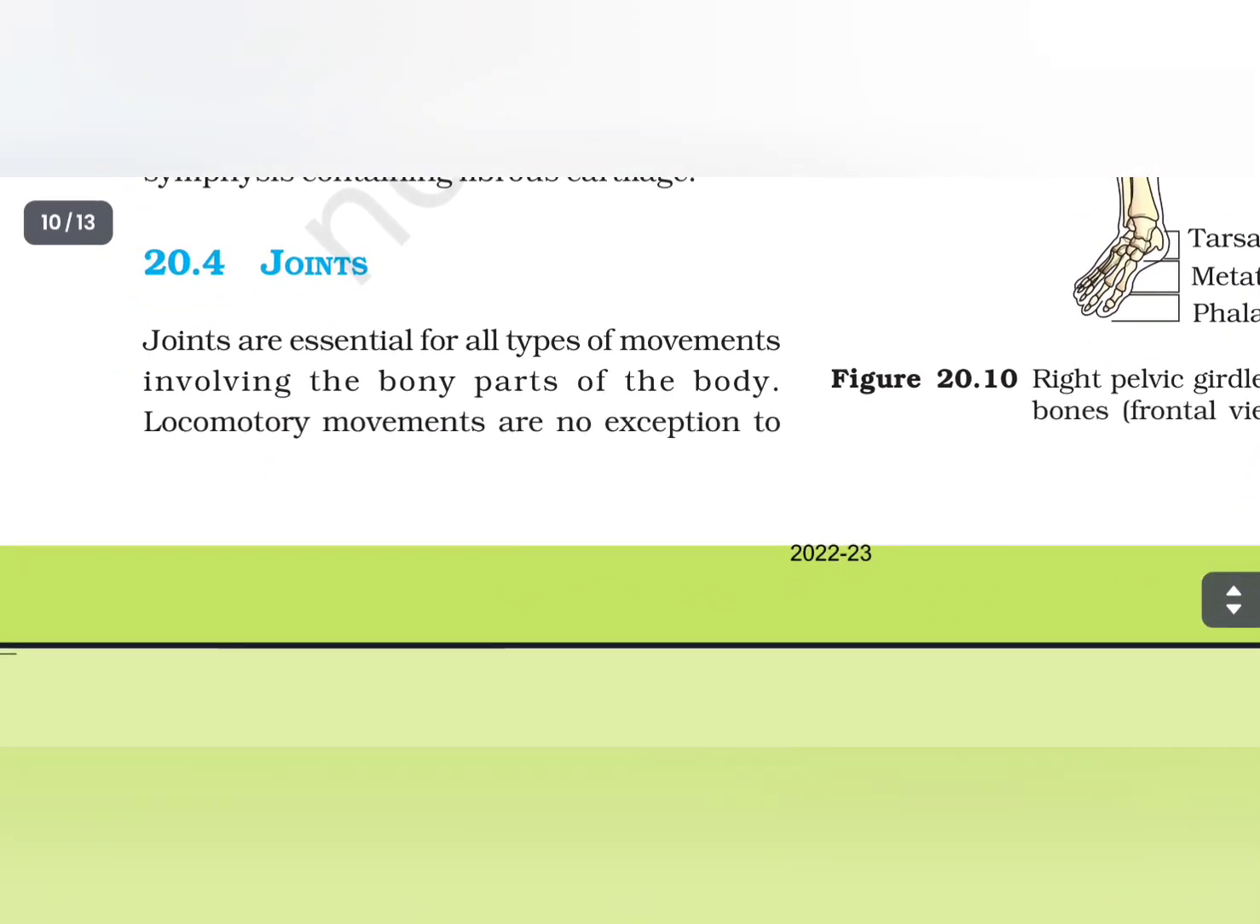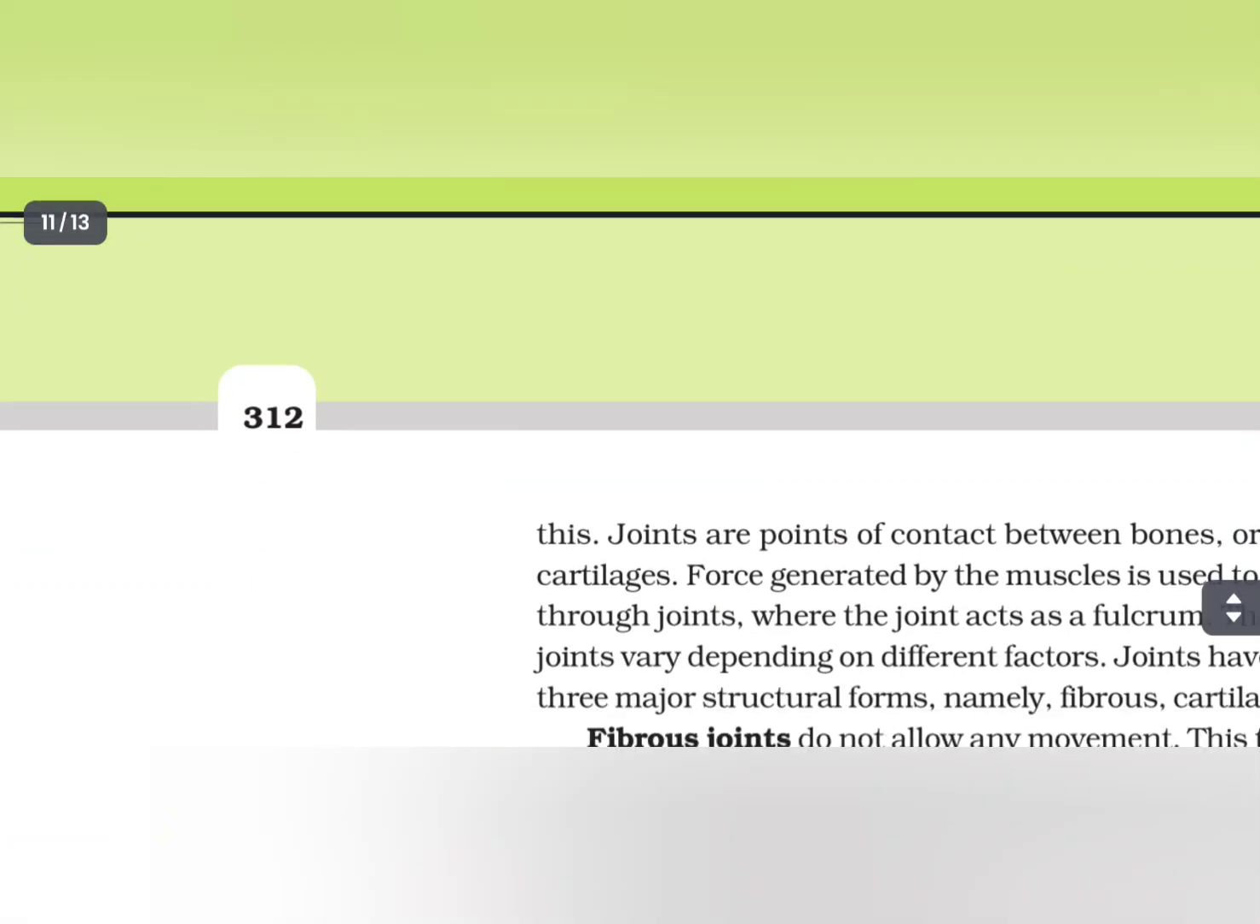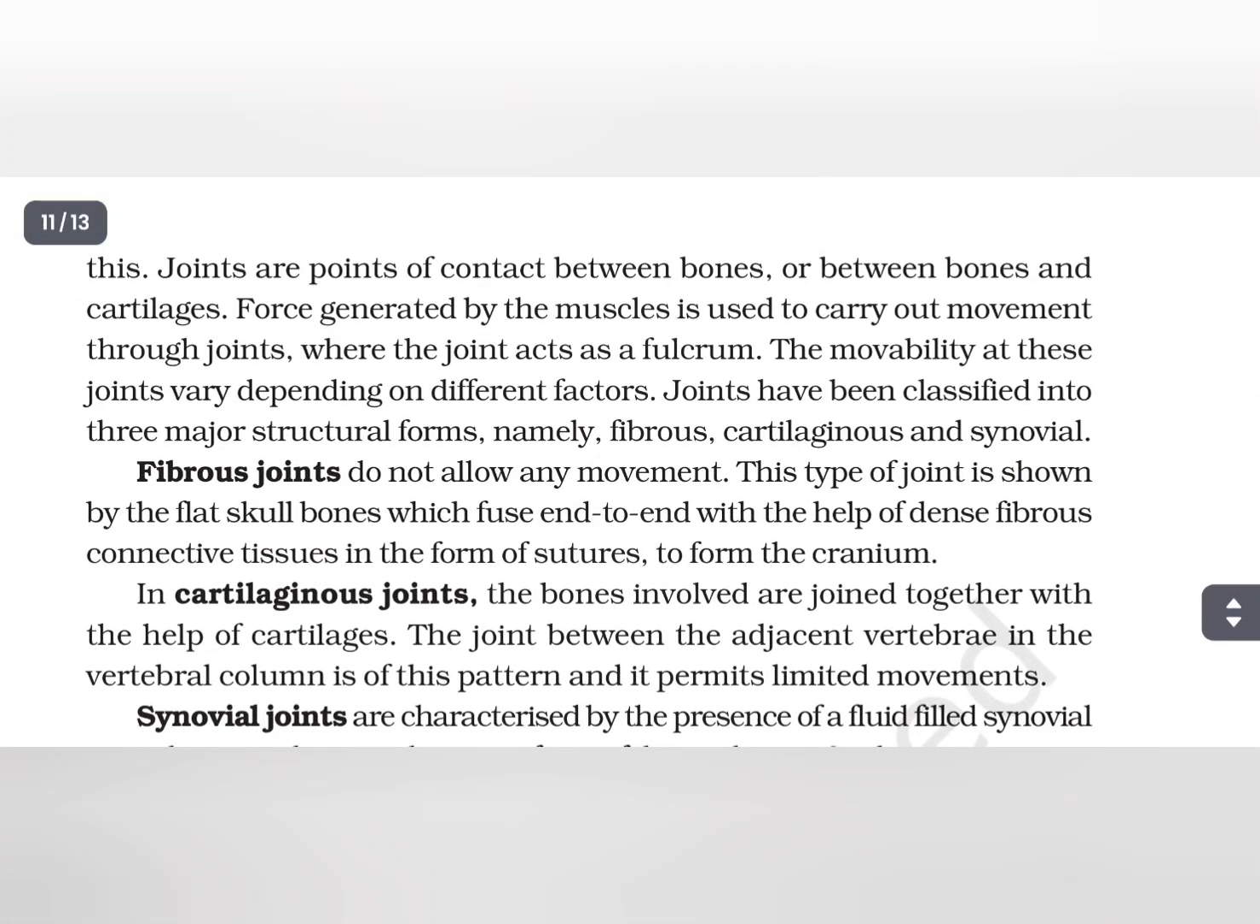Joints. Joints are essential for all types of movements involving the bony parts of the body. Locomotory movements are no exception to this. Joints are points of contact between bones or between bones and cartilages. Force generated by the muscles is used to carry out movement through joints, where the joint acts as a fulcrum. The movability at these joints vary depending on different factors. Joints have been classified into three major structural forms, namely fibrous, cartilaginous and synovial.